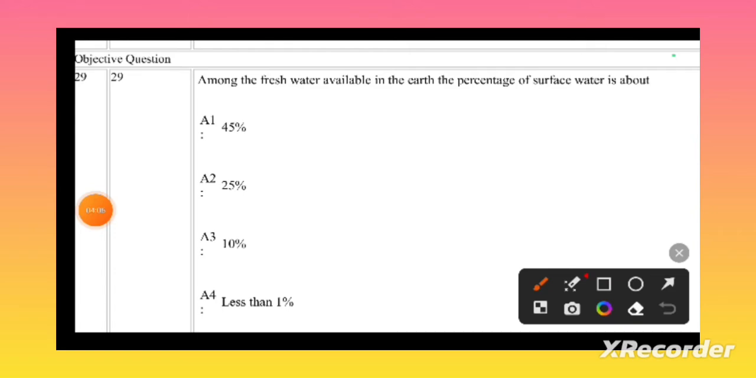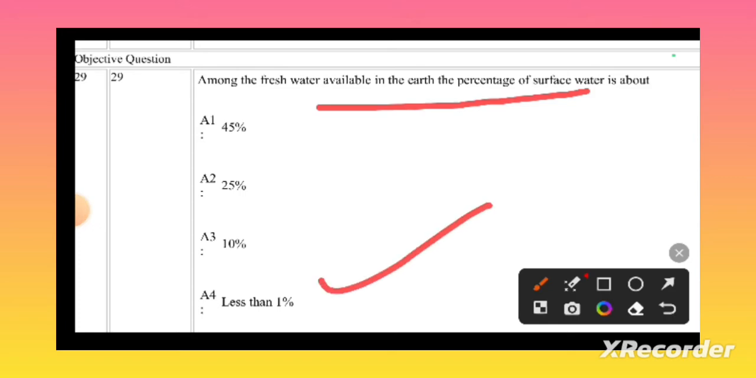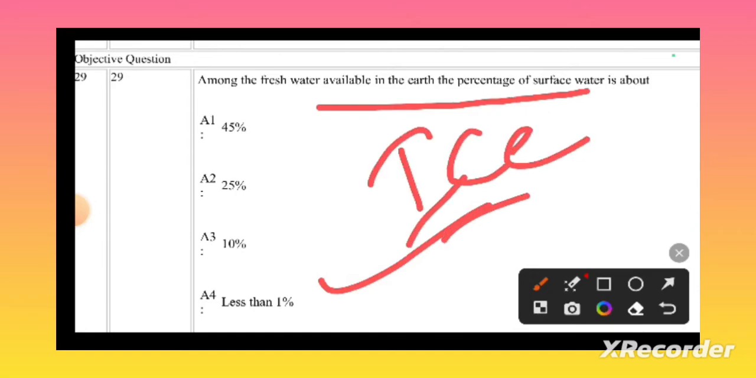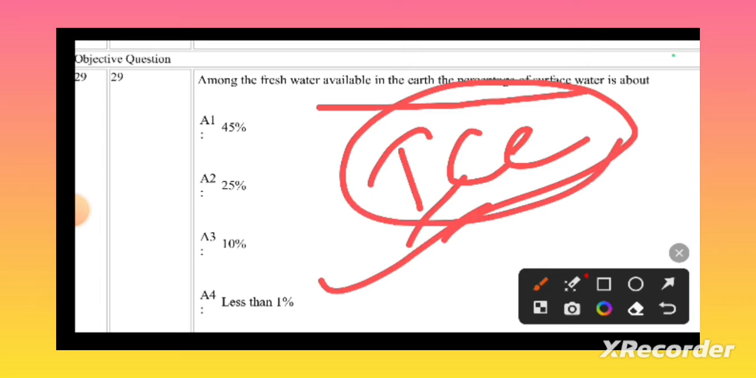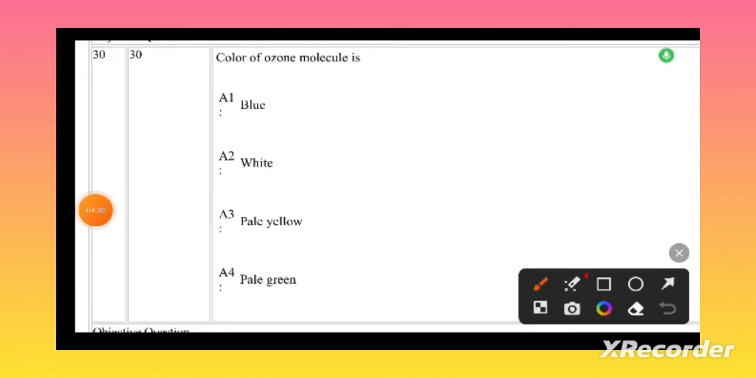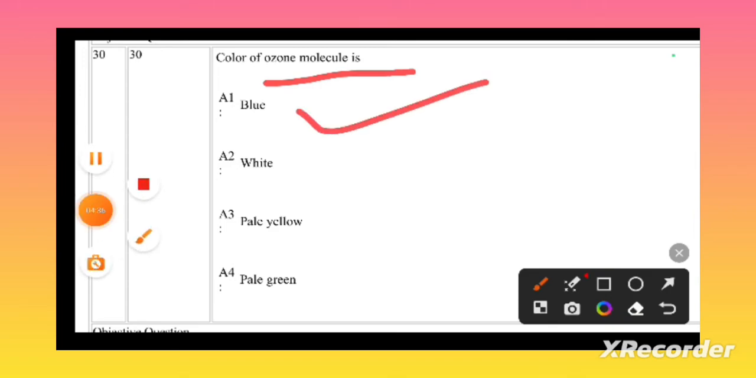Among the fresh water availability on the earth, the percentage of surface water is less than 1% of the available fresh water present on the earth. In that also, most of the fresh water is in the form of ice. Let's go to the next question. Color of the ozone molecule. The color of the ozone molecule is blue. Let's go to the next question.